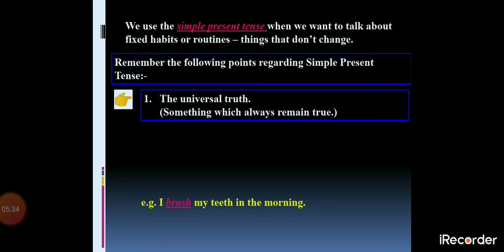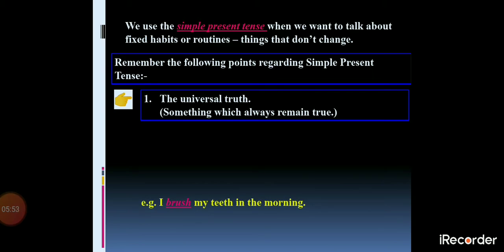Among that, the first thing is that the sentence must show us universal things. Any one of them, right? Universal truth means what? The things which always remain true.